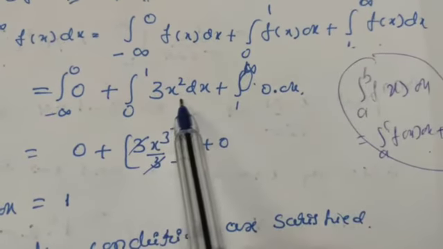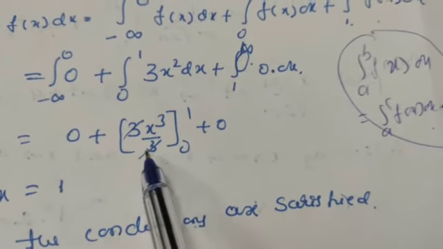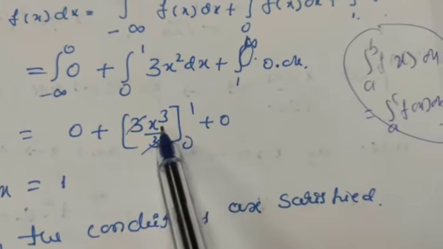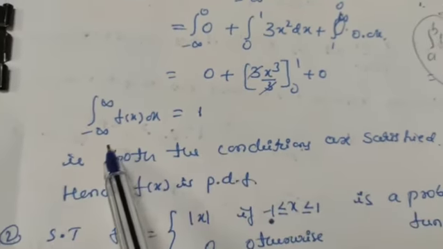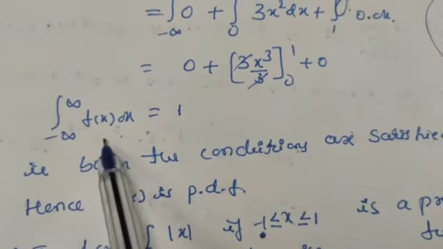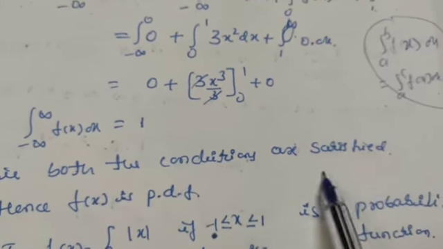And integrating 3x square, you will get 3x cube divided by 3 between the limits 0 and 1. So after substituting the limits, the 3 gets cancelled, and when x is 1 it is 1 minus 0, which is equal to 1. So the integration from minus infinity to plus infinity of f of x dx is equal to 1. So both the conditions are satisfied.